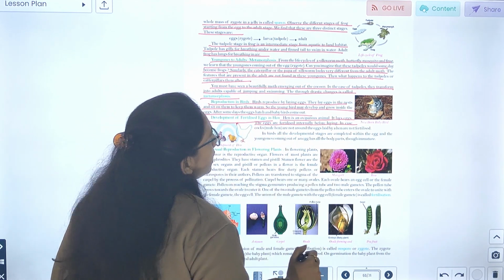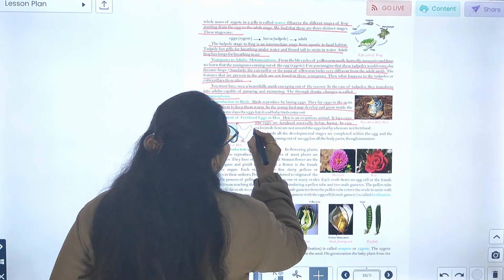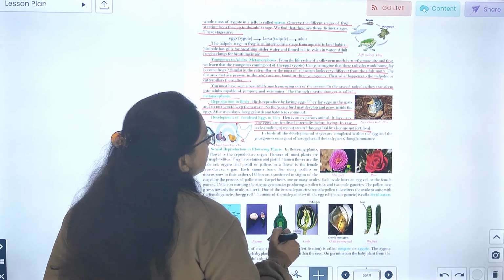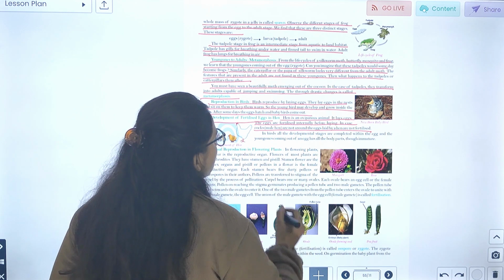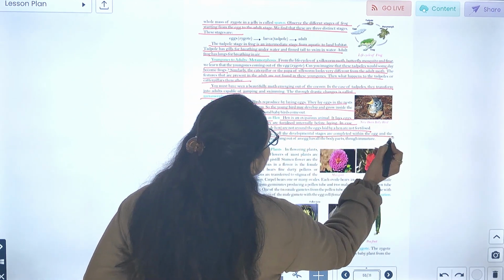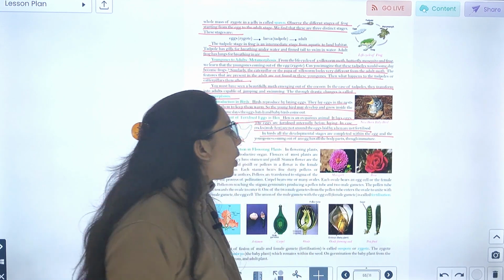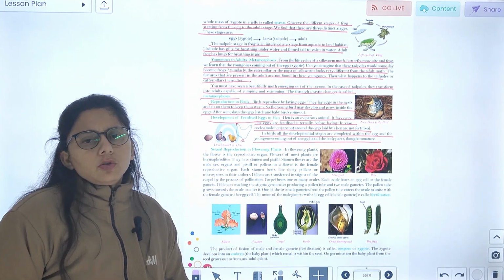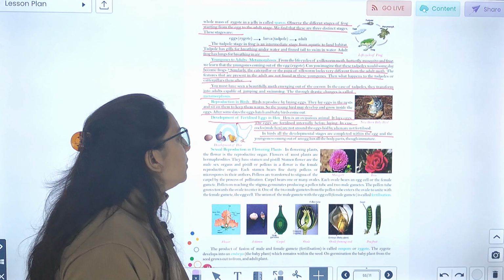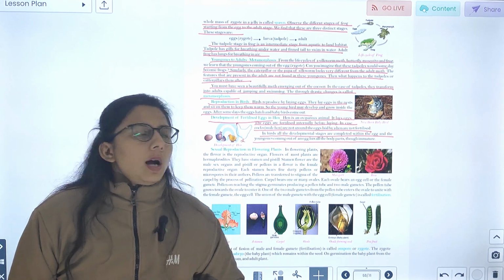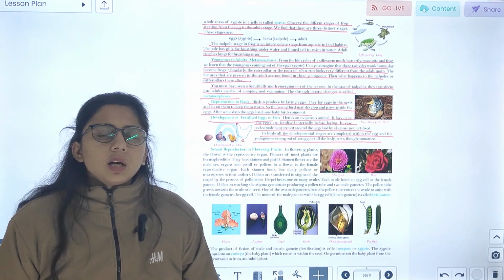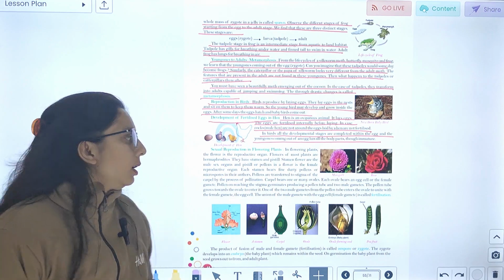The eggs are fertilized internally before laying. In case a cock is not around, the eggs laid by a hen are not fertilized. In birds, all the development stages are completed within the egg, and the young ones coming out of the egg have all the body parts, though immature. जो डेवलपमेंटल स्टेज होती है वो कहाँ कंप्लीट होती है, विद इन द एग, और जो यंग वंस है फिर वो बाहर आते हैं.